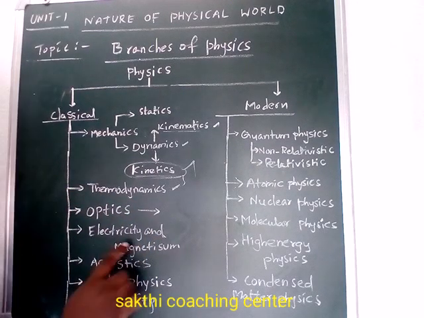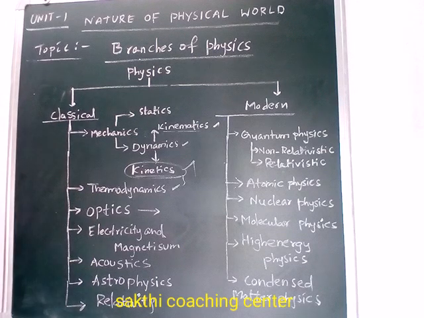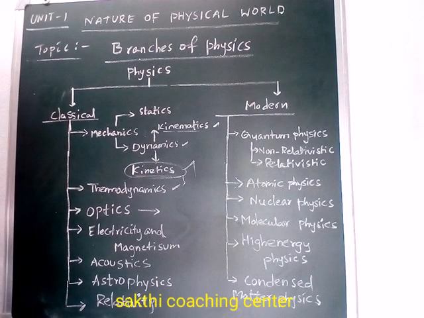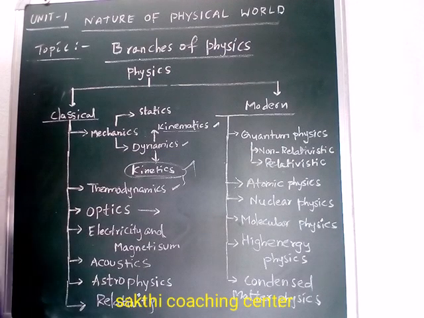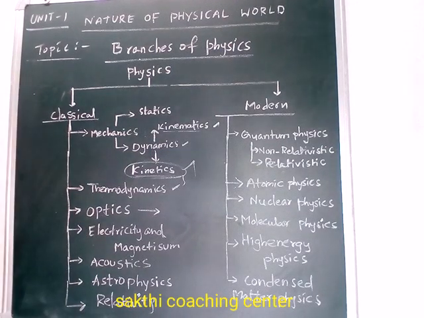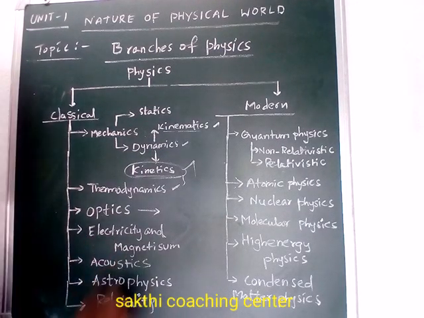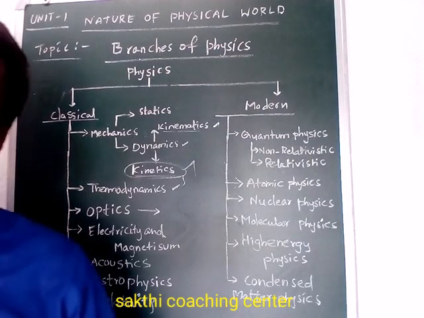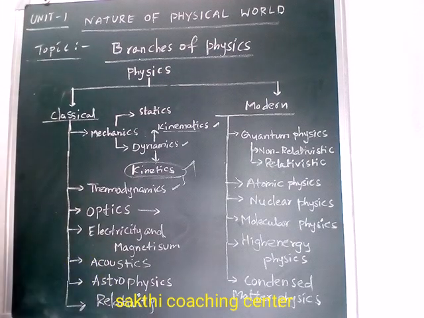Right. Next one is electricity and magnetism. Electricity is the branch of physics which deals with the motion of electrons in a conductor. What are conductors, what are semiconductors, what is an insulator? Those concepts are dealt with in electricity. Understand? What are the applications of electricity? Which instrument is used to run the electricity? How can we develop electricity?